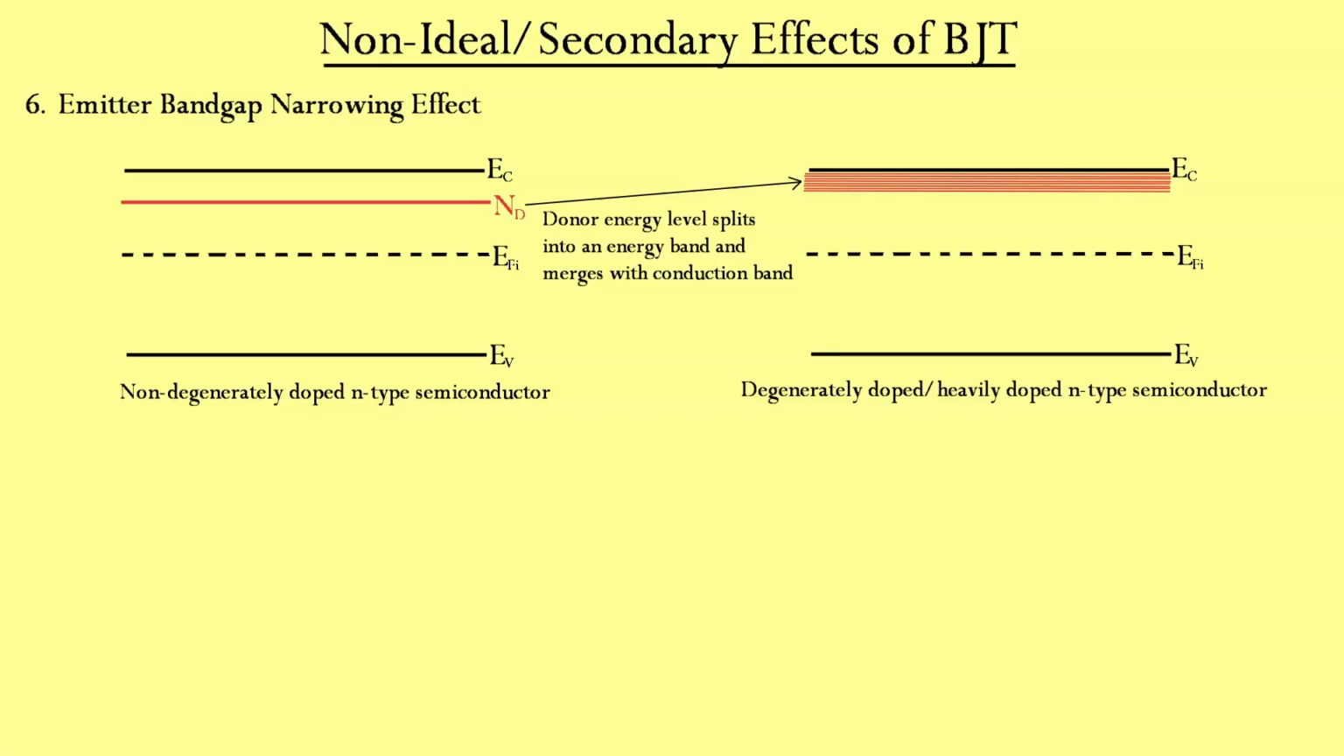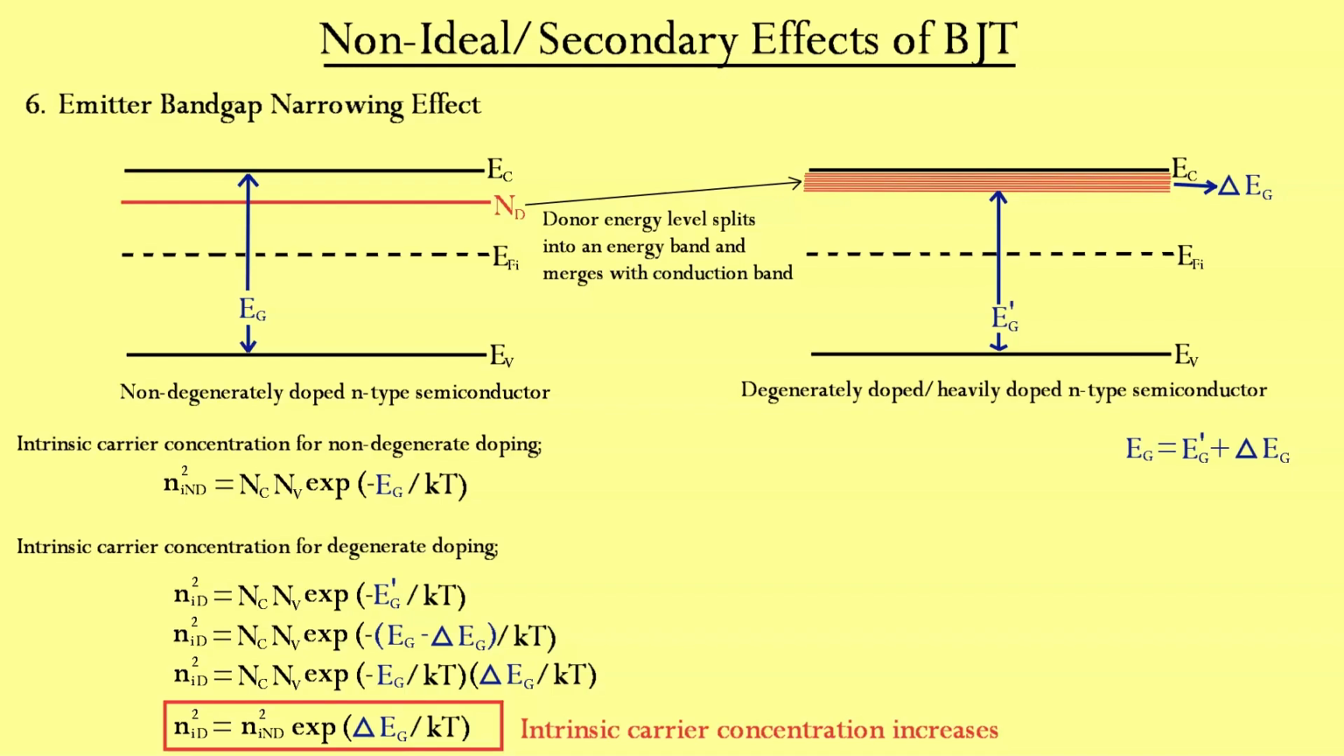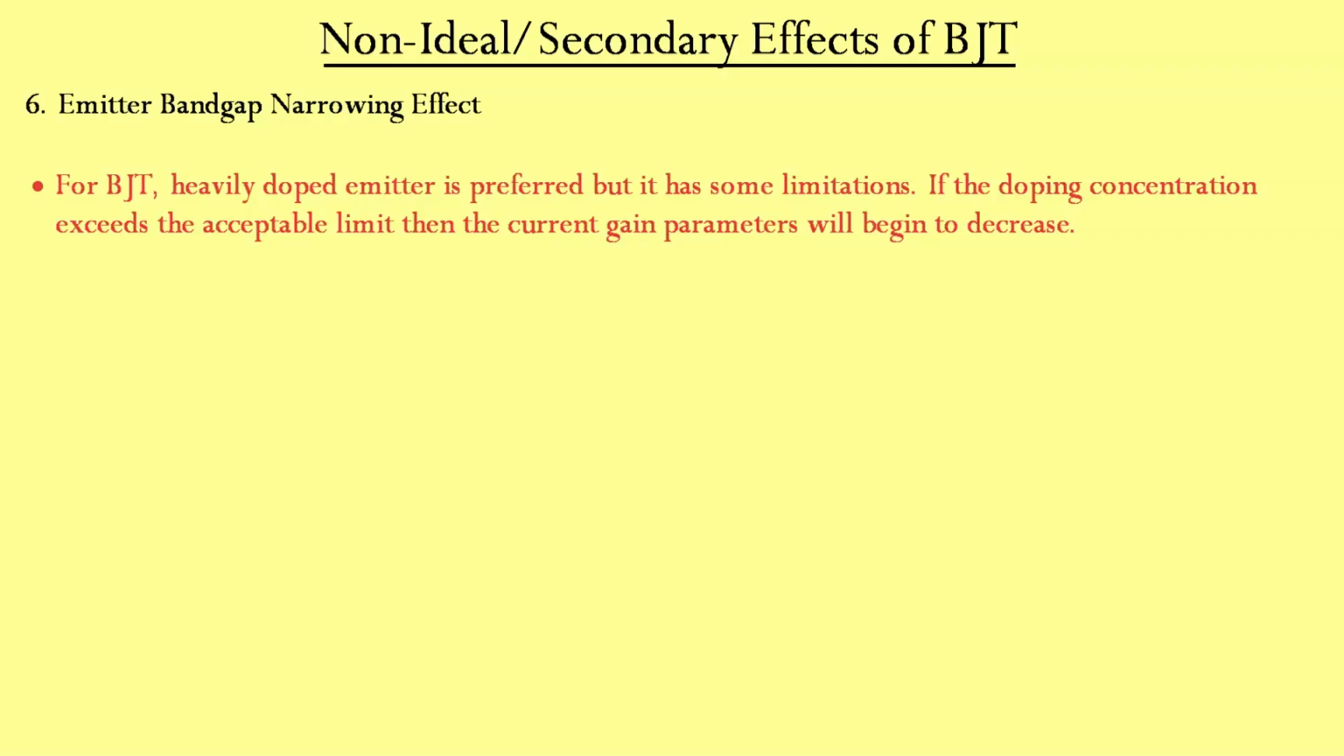Emitter band gap narrowing. We have already studied the band gap narrowing effect in the first unit, where when we increase the doping to very high values, the donor energy level splits into a band of energy and combines with the conduction band, such that the effective band gap energy reduces. This leads to an increase in intrinsic carrier concentration. It should be clear by now that a heavily doped emitter is favorable for BJT, but it also has limitations. If we keep increasing the emitter doping above its acceptable point, then the current gain parameters will begin to decrease.